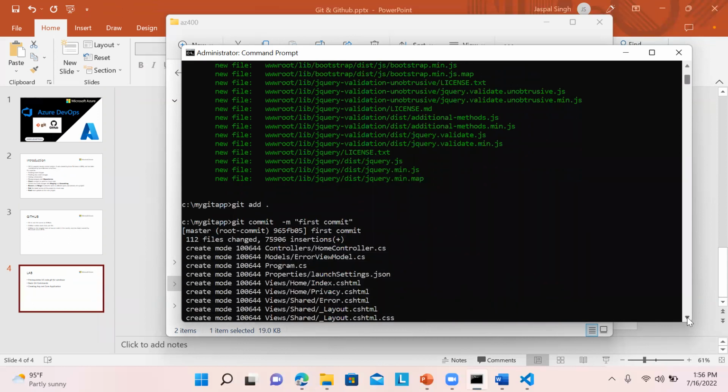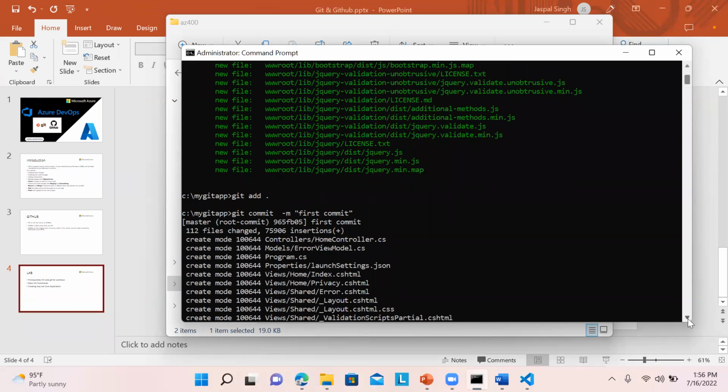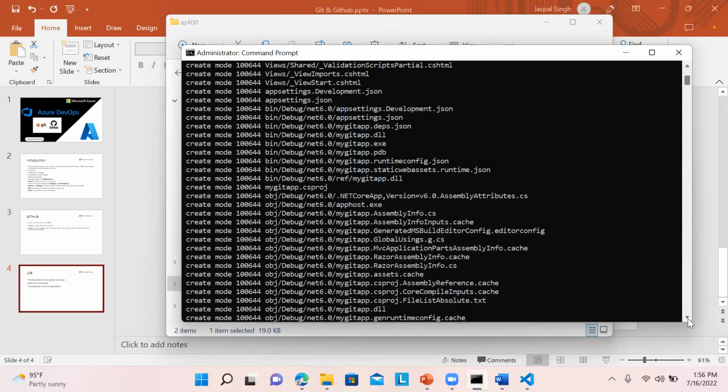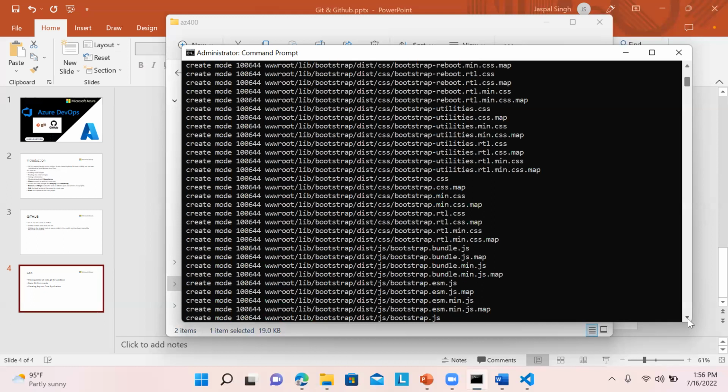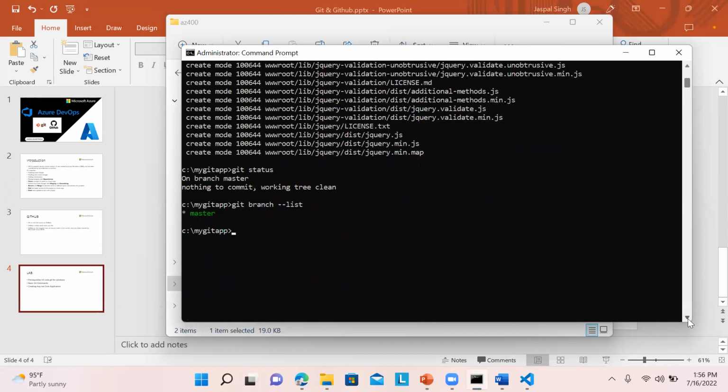Then we put the commit, git commit -m first commit. So you can see over here the branch is there.